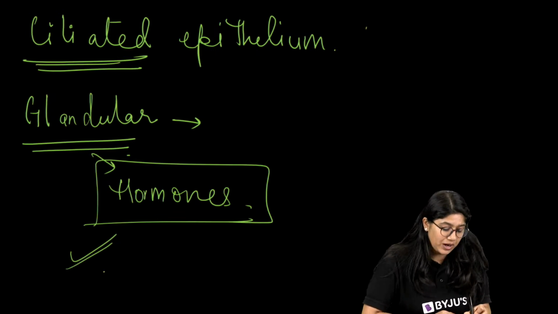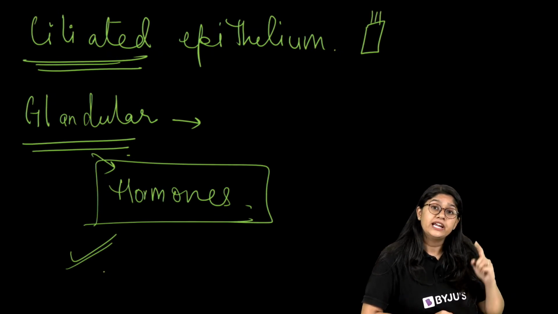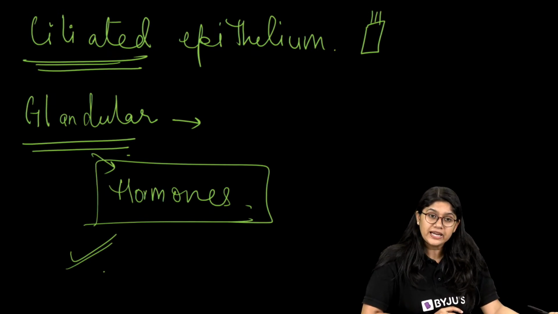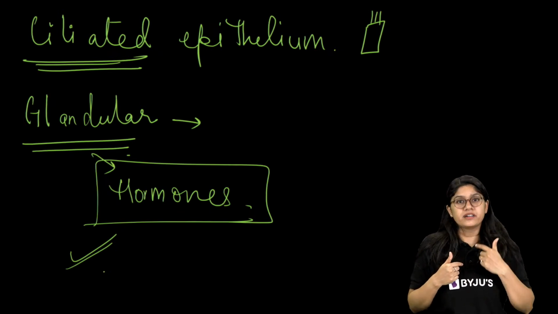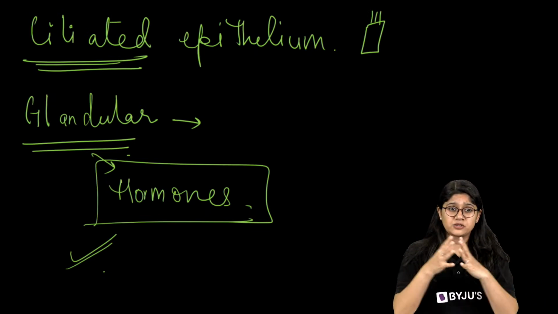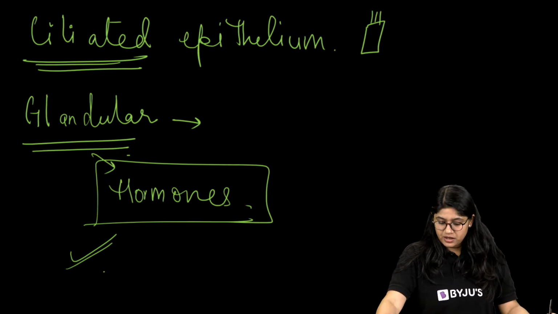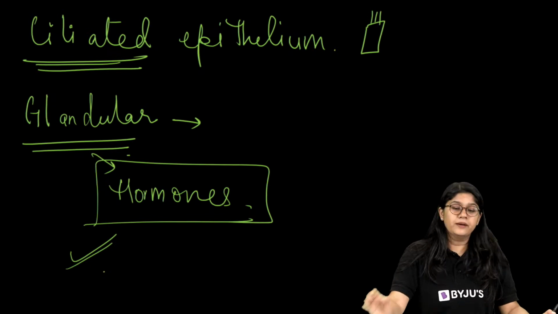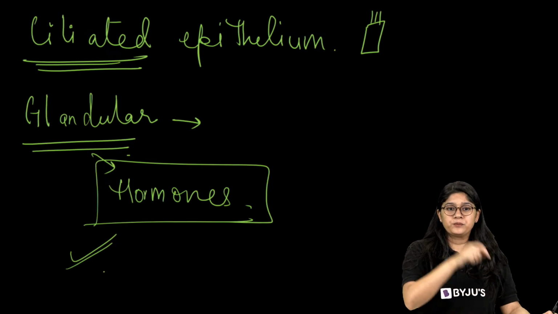Ciliated epithelium is the one that will have cilia on top of it, like this, finger-like projections, right? It could be cuboidal or it could be columnar. These are present in different tracts, like in our trachea, in the women's oviduct or fallopian tube, right? So they play a very, very important role over there. Are we clear? Yes, everyone, are we clear up to here? I think many of you had these doubts. I hope that this is clear now.